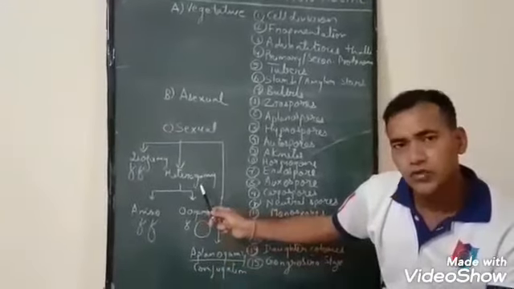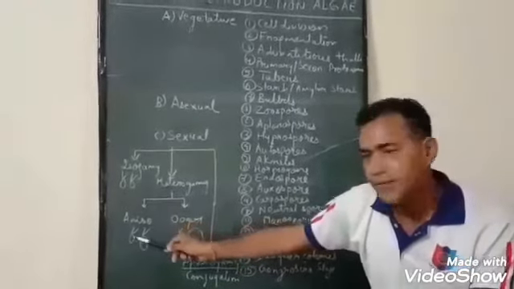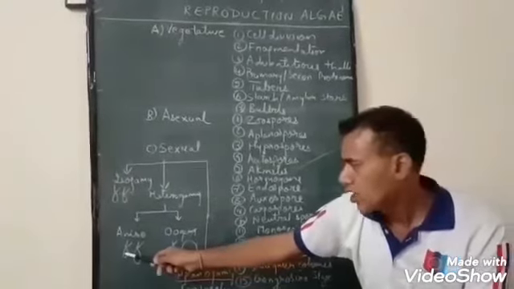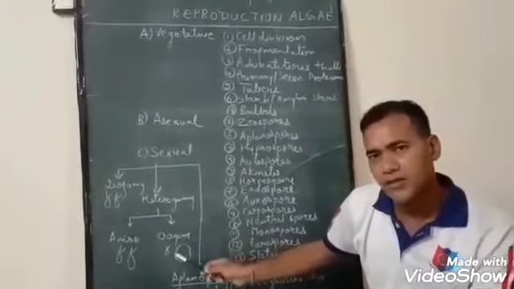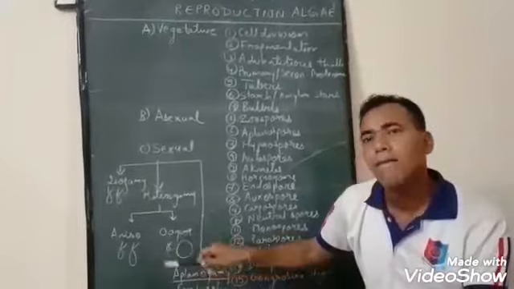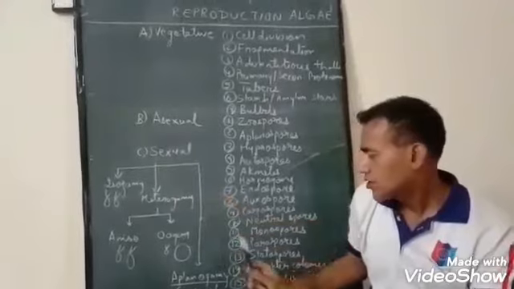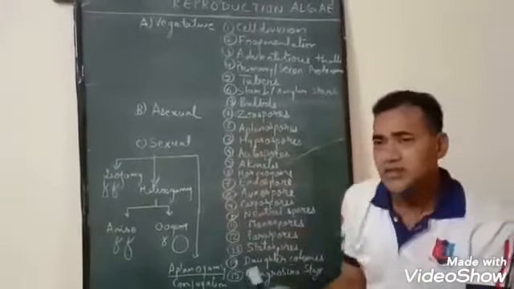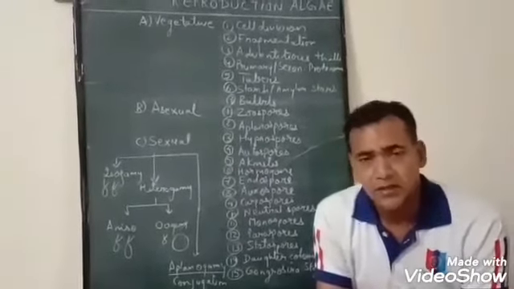It can be categorized into two major types: anisogamy and oogamy. In anisogamy, both the gametes are motile, but one is larger in size, macro, and another small, micro. In oogamy, the female becomes entirely non-motile and the male reduces more in size. And in the third category, we will study aplanogamy and conjugation. These all cases we shall be discussing in different members in detail. Thank you.